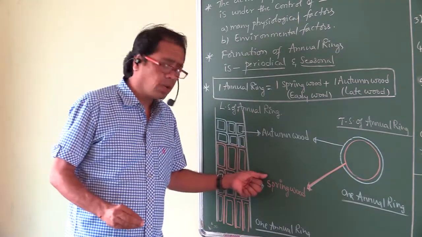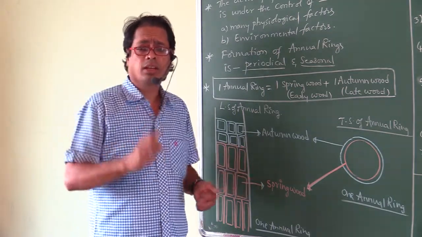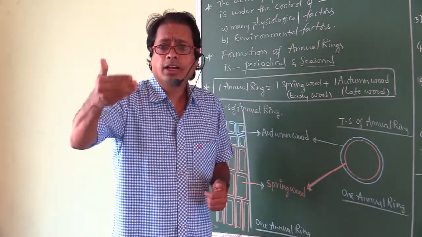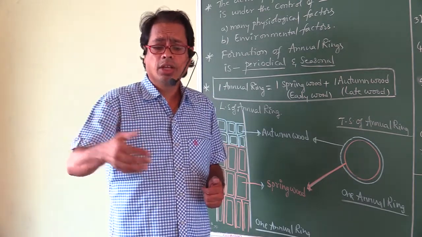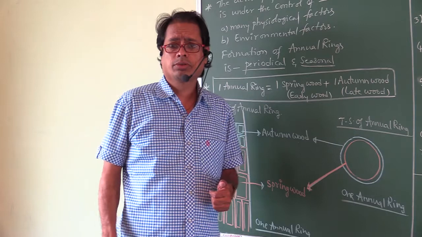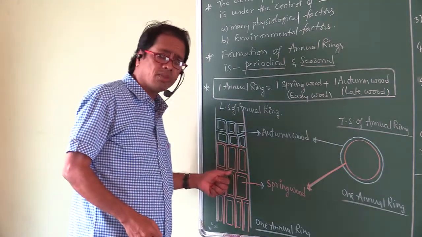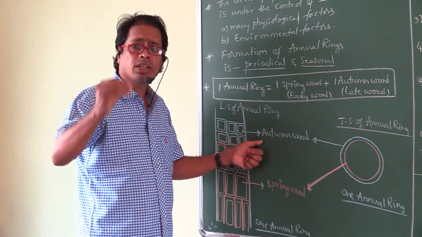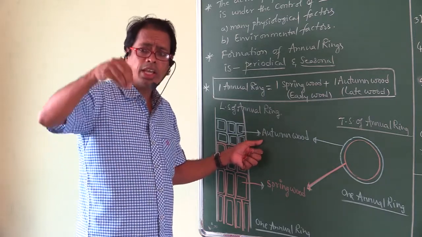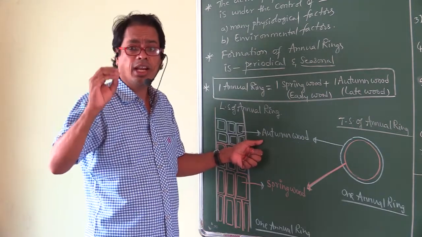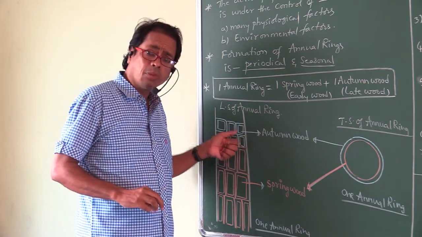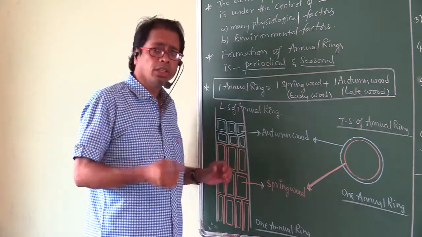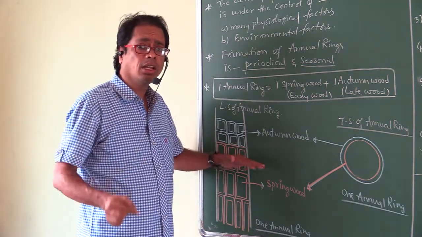So this spring wood is formed in which season? Spring season. What is a spring season? Where leaves and flowers are formed. When leaves and flowers are formed, water conduction is more and more. So there are more number of xylem vessels with wider lumen. In autumn season, the leaves and flowers fall off. That is, water usage, water conduction is very less. So xylem vessels are less in number with narrow lumen. Right. The wood that is formed in spring season is called spring wood.